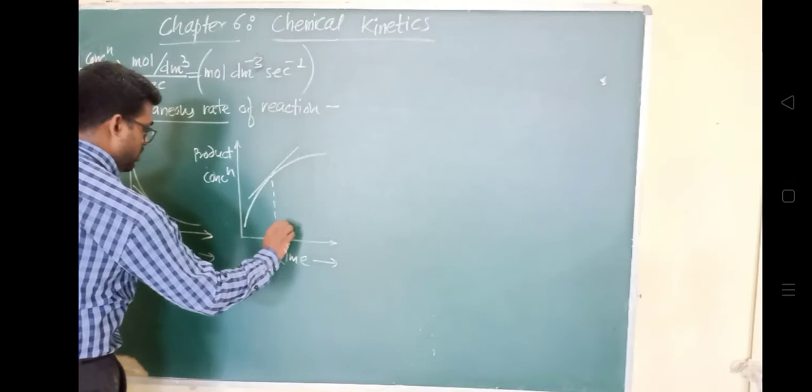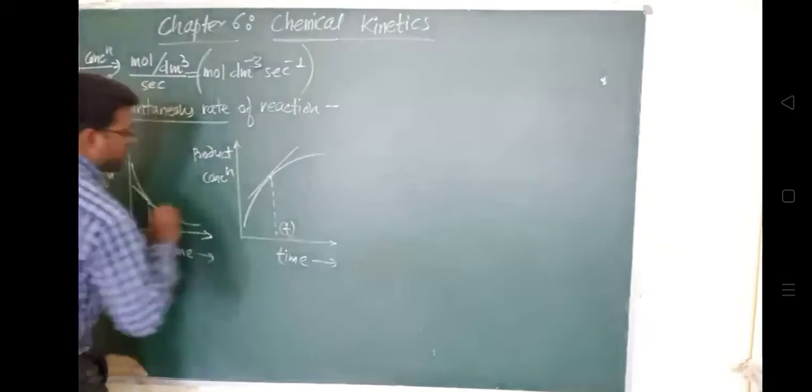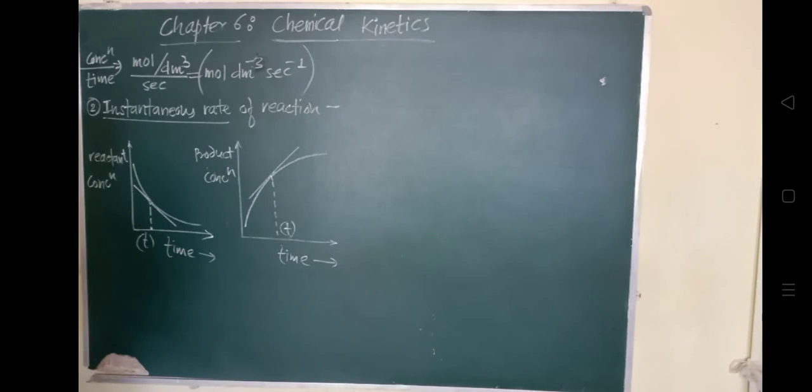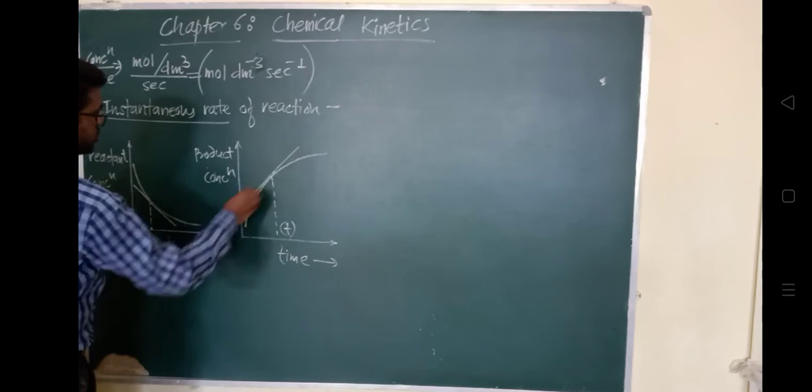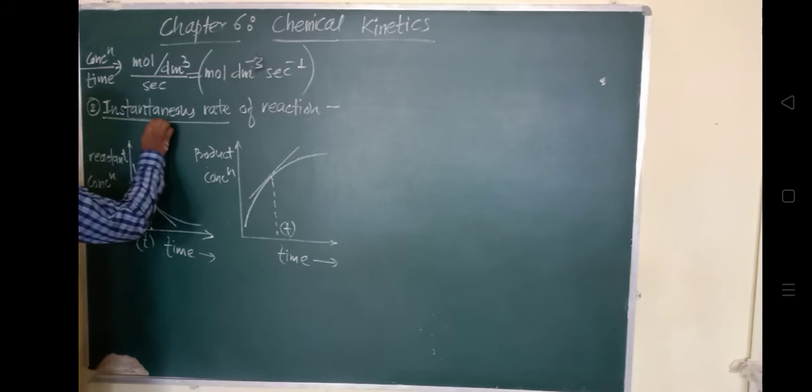So at this time t, where we have drawn the tangent, we draw the tangent to the slope and to the curve. At that particular time interval, the slope thus obtained, the tangent drawn to the curve at that time t1, gives the rate of reaction, and the slope thus obtained gives the instantaneous rate of the reaction at that time. Understand? Just now I told you that this slope will give us some parameter, and that parameter is the instantaneous rate of reaction.